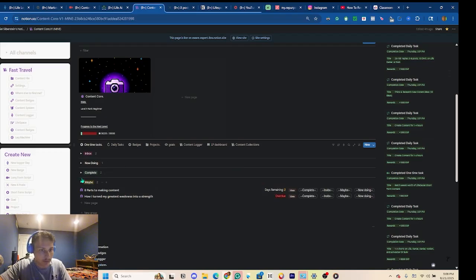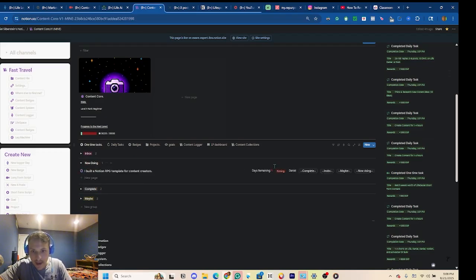Another really great feature of this is that if you go into Now Doing, and then you go into Content Stage, right here, you will have Idea, Research, Scripting, Filming, Editing, Posting, Analytics, and then Complete, right? With all of these different sections, you can essentially run a content idea you have through the entire spectrum of the content process. That way you can actually stay organized, and you're not just making a post and then you don't know what the next step is. This ensures that no matter what stage you are on, you always know what you have to do for a specific content idea, right? So that's basically the overall system for that.